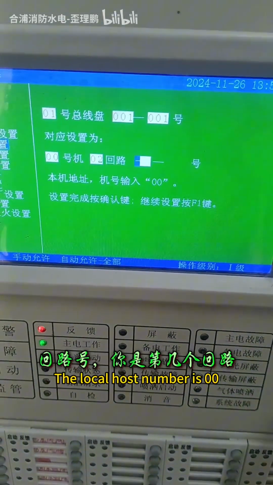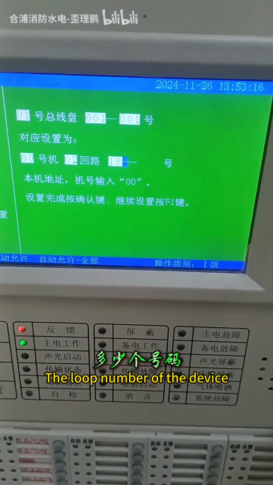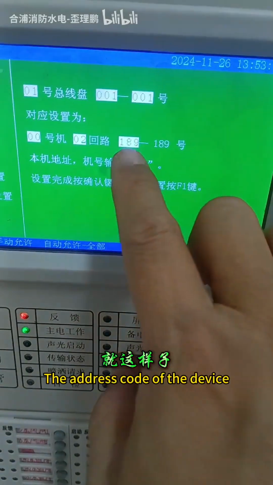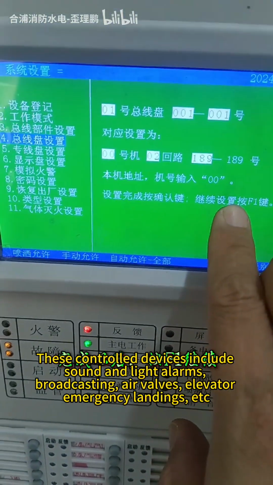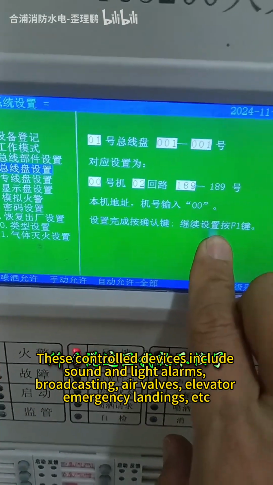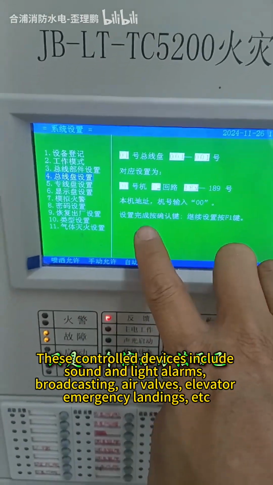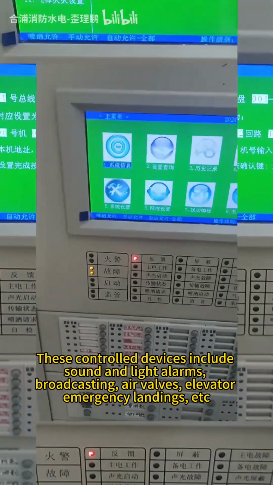The local host number is 00. The loop number of the device. The address code of the device. These controlled devices include sound and light alarms, broadcasting air valves, elevator emergency landings, etc.